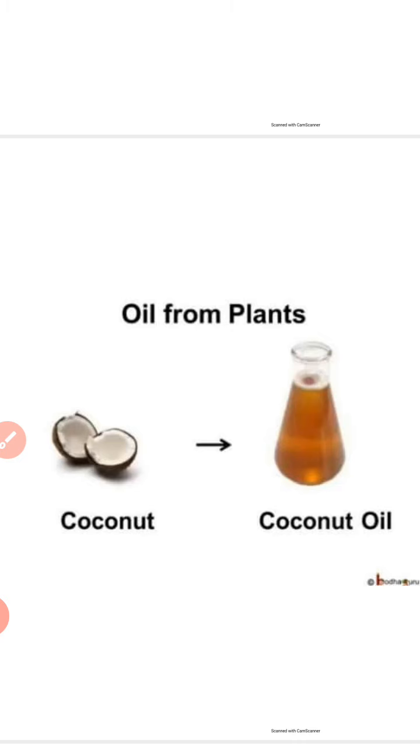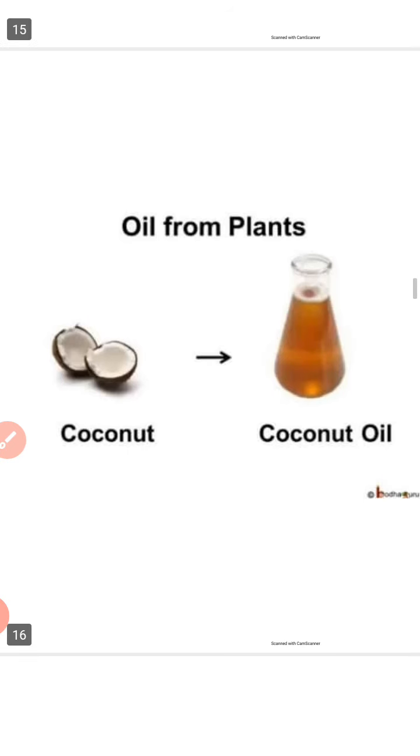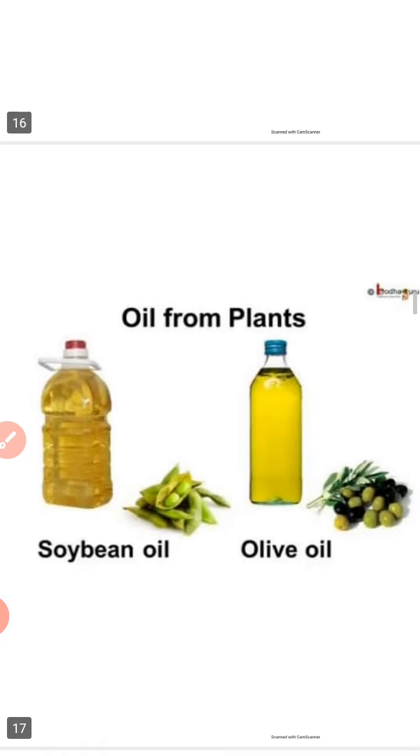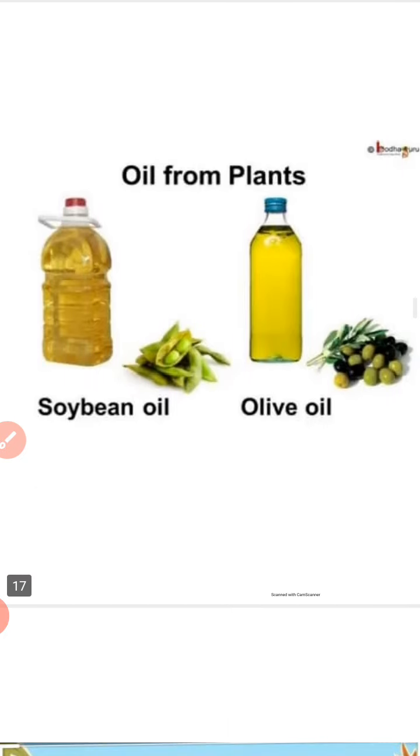From coconut we get coconut oil, and coconut comes from the coconut plant, the coconut tree. Okay, so it is again a very important use of coconut. Next, various types of oils like soybean oil, olive oil, right? We use olive oil in vegetables.